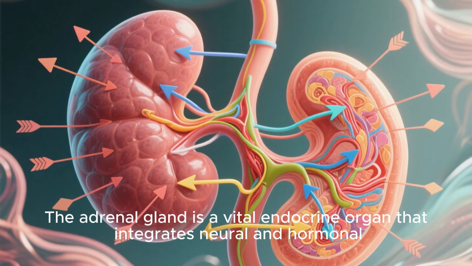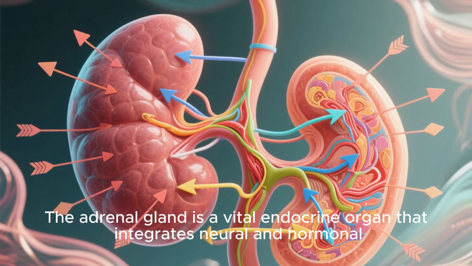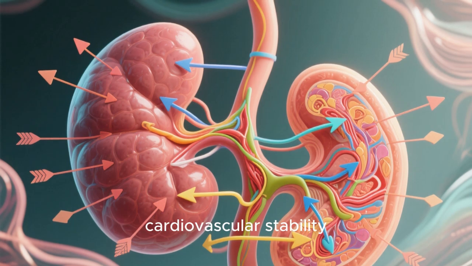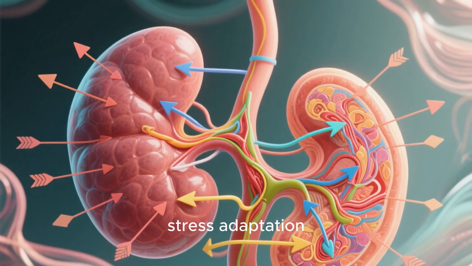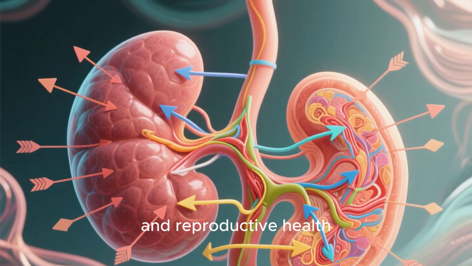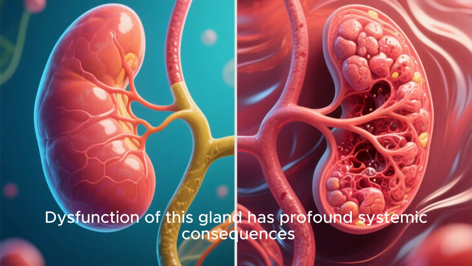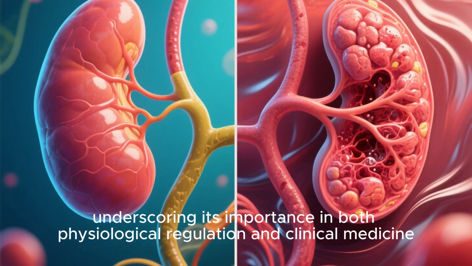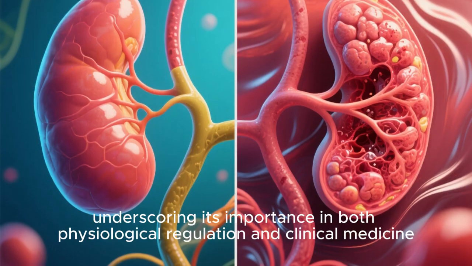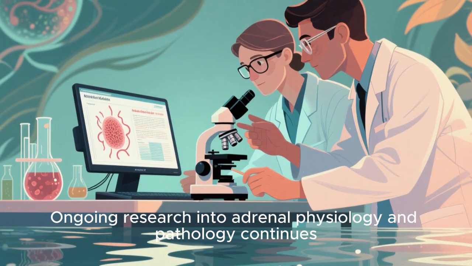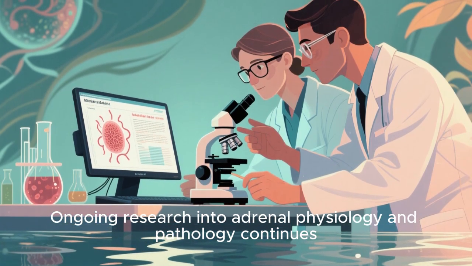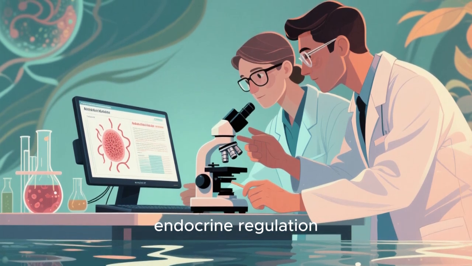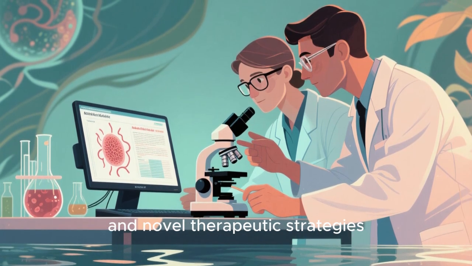Conclusion. The adrenal gland is a vital endocrine organ that integrates neural and hormonal signals to regulate metabolism, cardiovascular stability, stress adaptation, and reproductive health. Dysfunction of this gland has profound systemic consequences, underscoring its importance in both physiological regulation and clinical medicine. Ongoing research into adrenal physiology and pathology continues to enhance our understanding of stress biology, endocrine regulation, and novel therapeutic strategies.